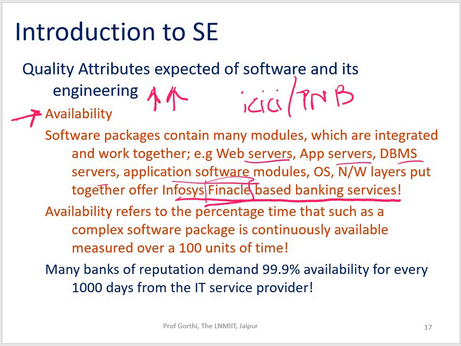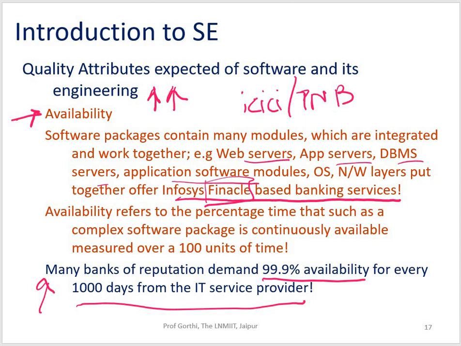Availability refers to the percentage of time that such a complex software package is continuously available, measured over 100 units of time, maybe. Many reputed banks demand 99.9% availability from the IT service provider. That means my application should be up and running for 99.9% of the time. As a rough example, my ATM services should not go down for more than 2 days in a period of 365 days.